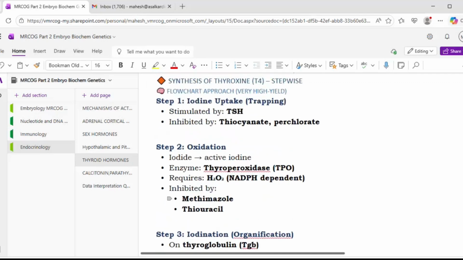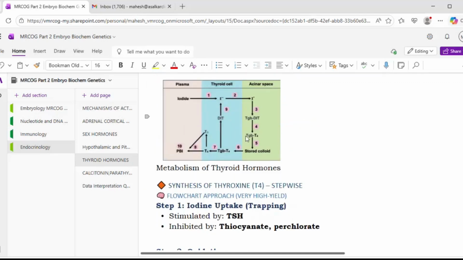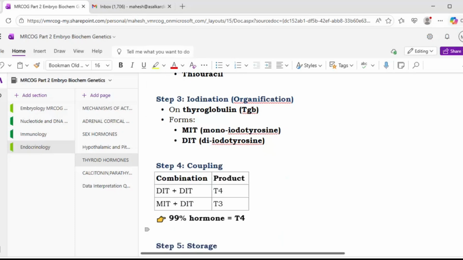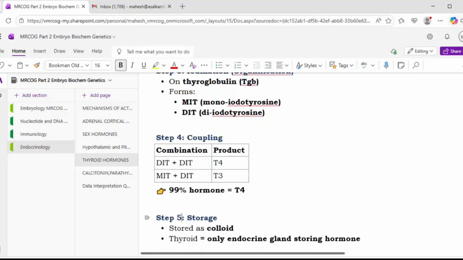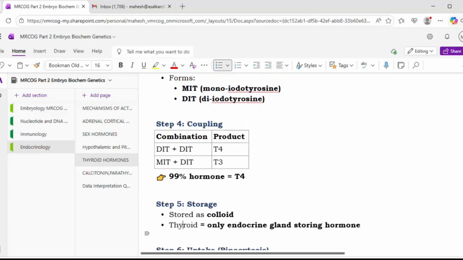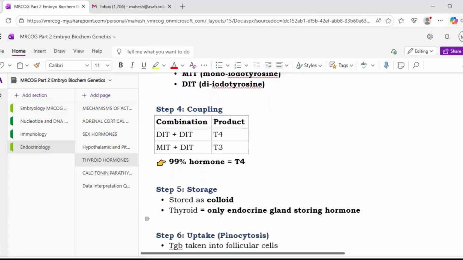But 99% of the hormone will be T4 only. And this is stored in the colloid. So step 5 is the storage, stored as colloid. The thyroid is the only endocrine gland which stores the hormone.